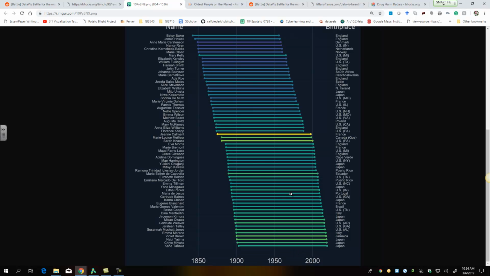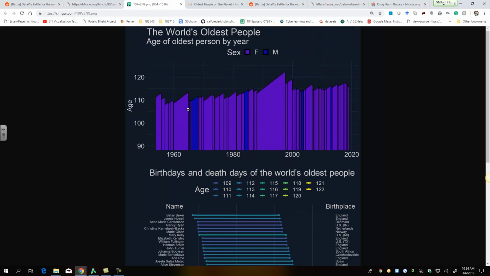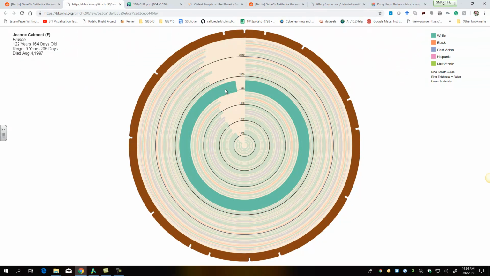Their birth date and end date and their age are color coded according to different shades of colors. And then they have their overall graph showing the overall reign of that person. And as you can see, the 9-year person still shows up significantly over here. This is the person who was oldest for a long period of time, around 9 years.